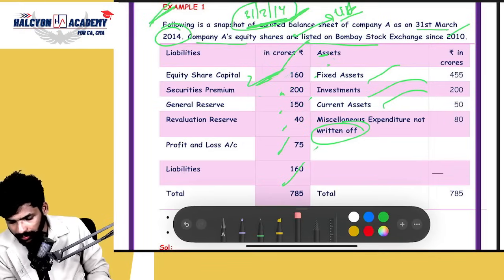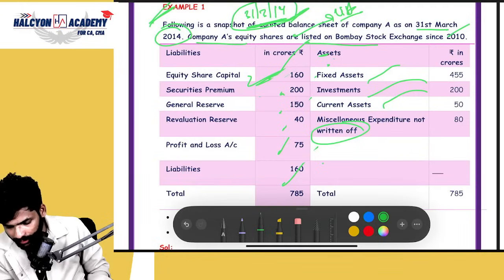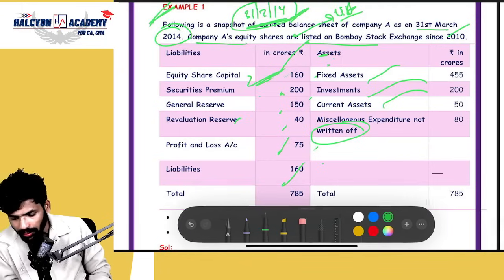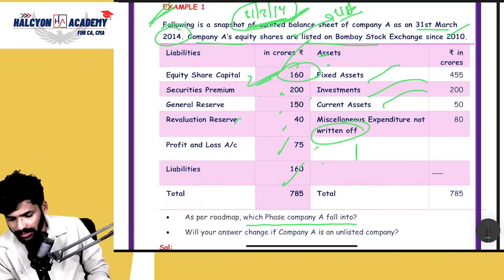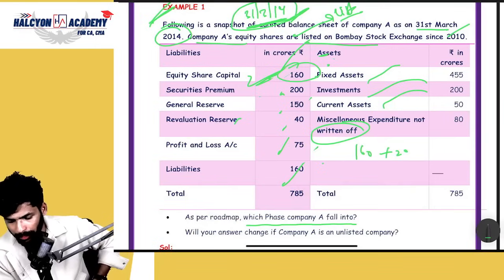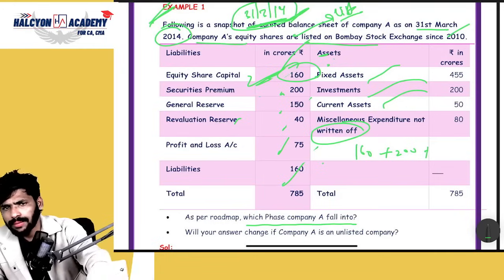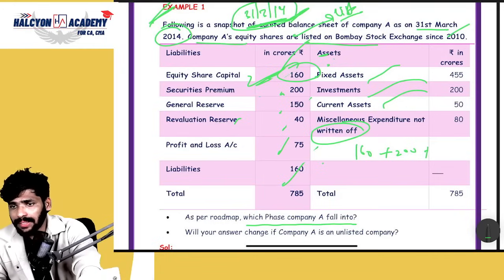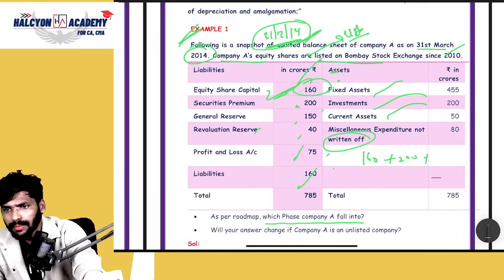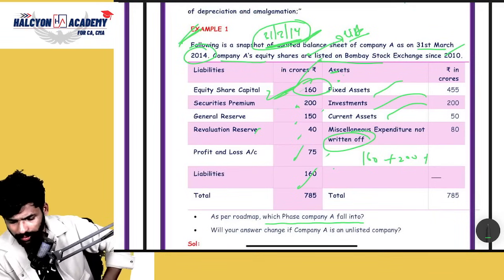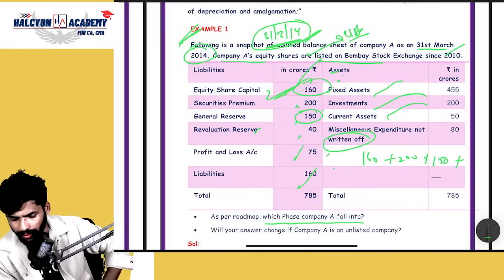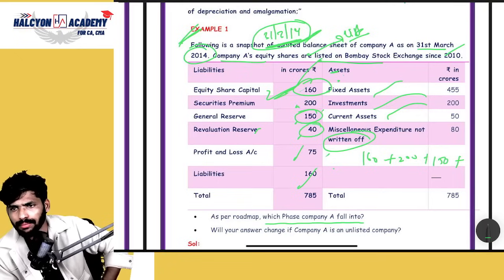Tell me, guys. Quick, quick. How much? 160 plus. Okay. Securities premium 200. Very good. Next. Tell me. Please answer, guys. Next, general reserve. Yes, we need to add general reserve also. 150. Next, revaluation reserve.